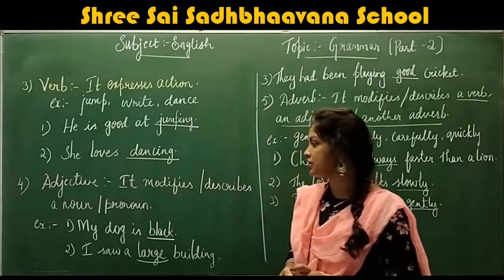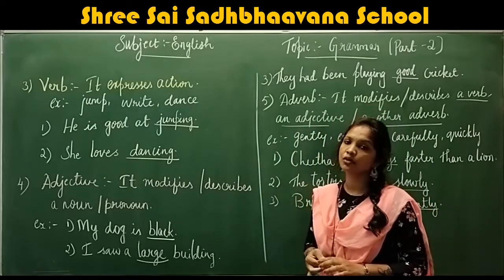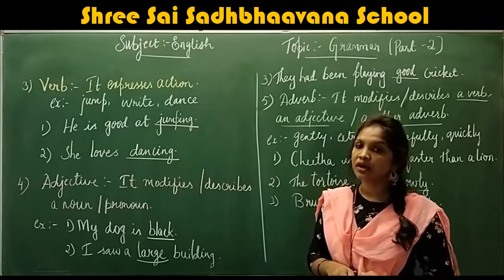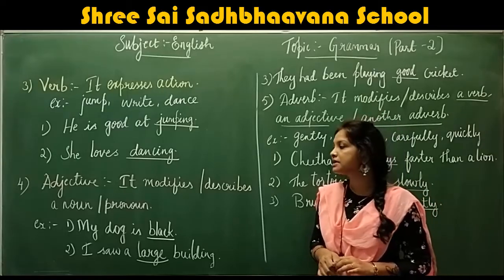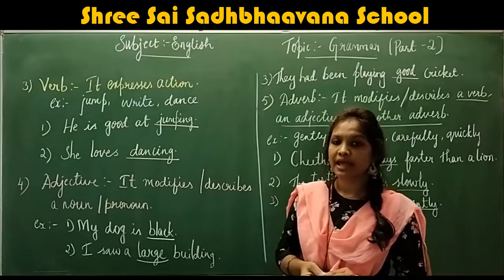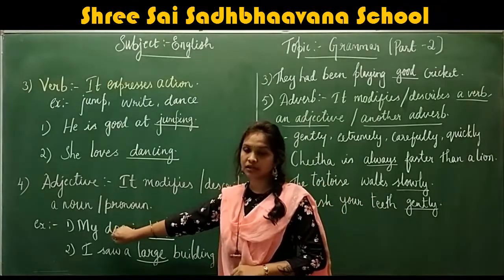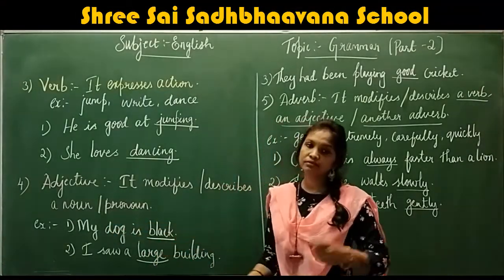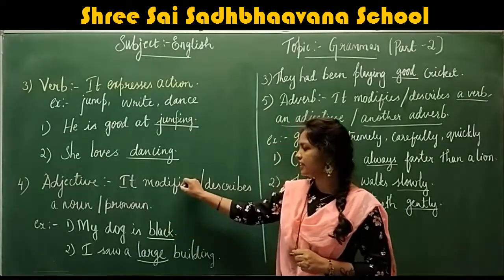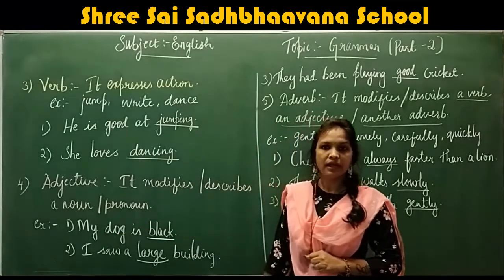Next part of speech is adjective. Adjective is a word which modifies or describes a noun or pronoun. So here, example, my dog is black. Here the word black is describing the noun dog. How is my dog? It is black in color. So the word black is modifying the noun dog. Understood, children?